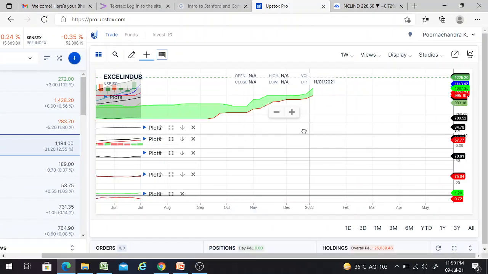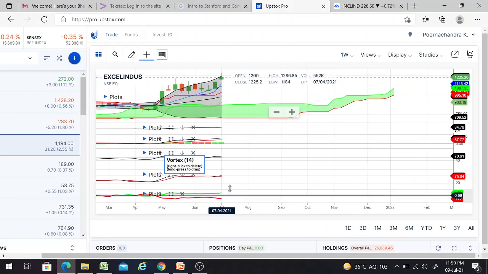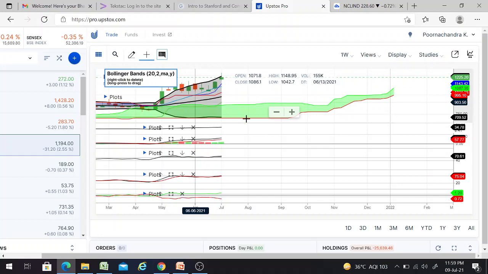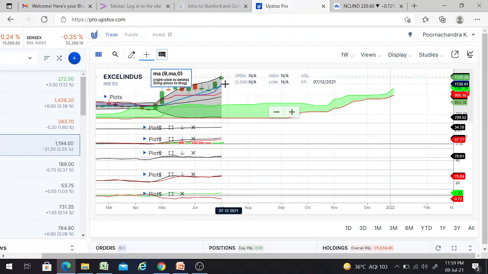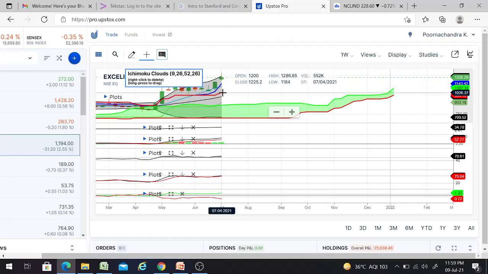So for this also, if you can see here, the Vertex, the green color line, is above the red color line, and the RSI is above 60, that is 70.61. And the MACD, the black color line, is above the red color line, and the Bollinger Bands got expanded, and the candles are also near the upper band. The dark blue line is above the black line, and the sky blue color line is above the red color line.